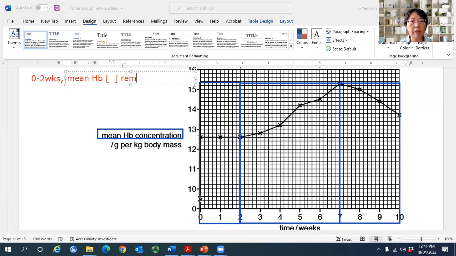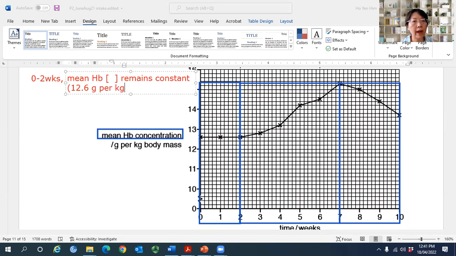remains constant. So this is how you describe. Then you quote the figures. Constant at where? You can put in bracket. Then you read off from the graph. This value is 12.6. So you write there 12.6. Some students didn't write the unit. A value without a unit doesn't make sense for science.